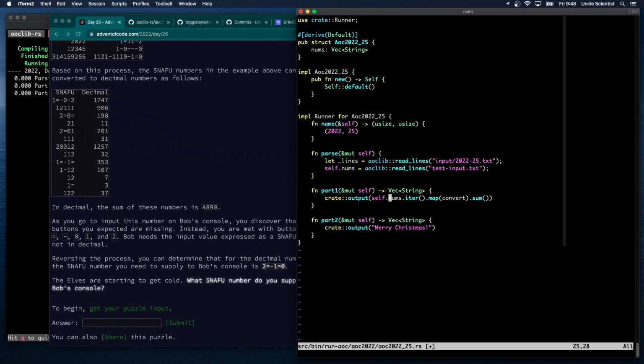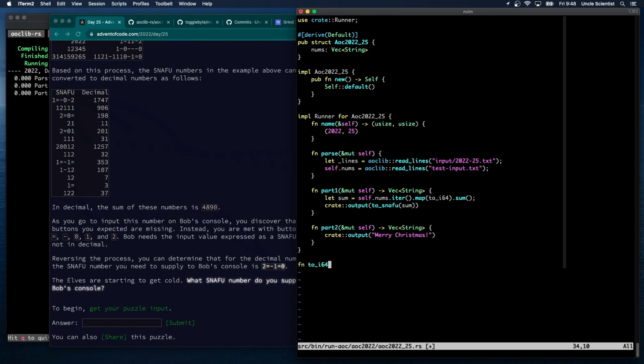Actually, we should call it what direction we're going. Oh, right. And then we have to output it the other way. Map to i64. And then we just say sum, we'll call it to_snafu of sum. Okay, and then we just have to write these two functions.